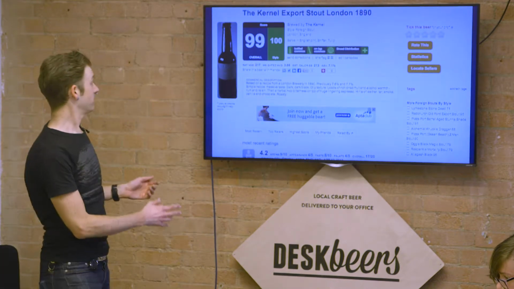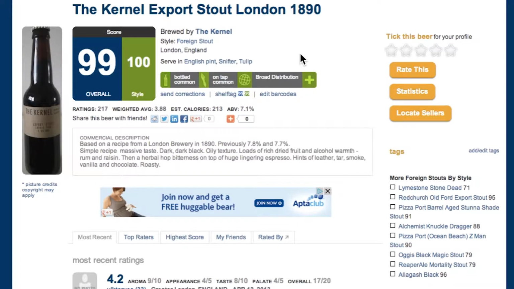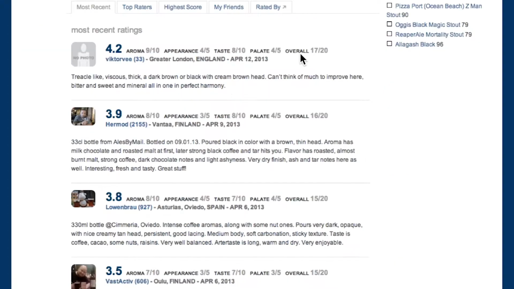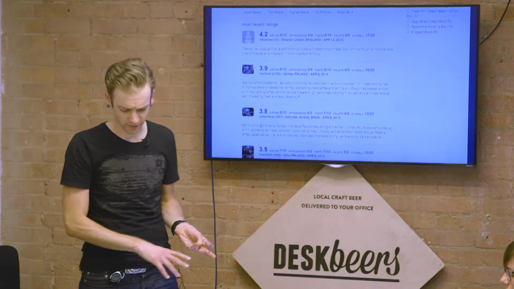So for instance, here's the Kernel Export Stout, a couple hundred reviews, very strongly rated, both in style and overall for the site. We've got some things. So if we look at the reviews for the Export Stout, we're going to pick at this a little bit.